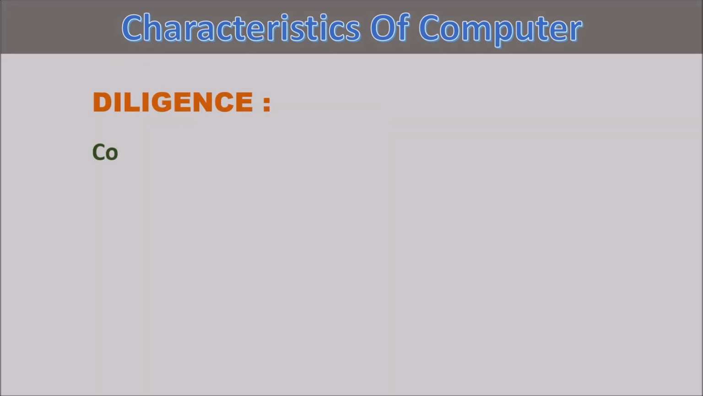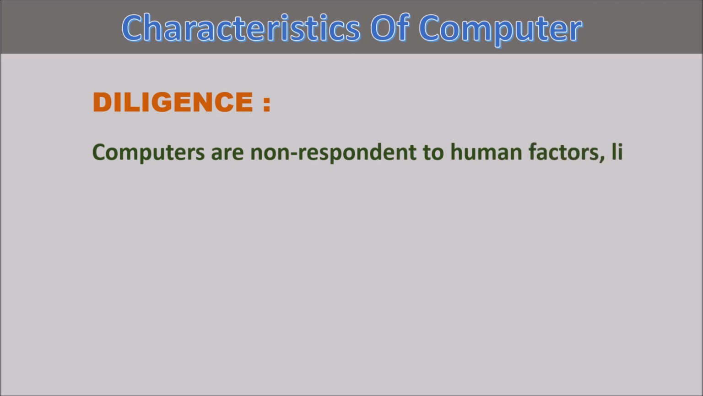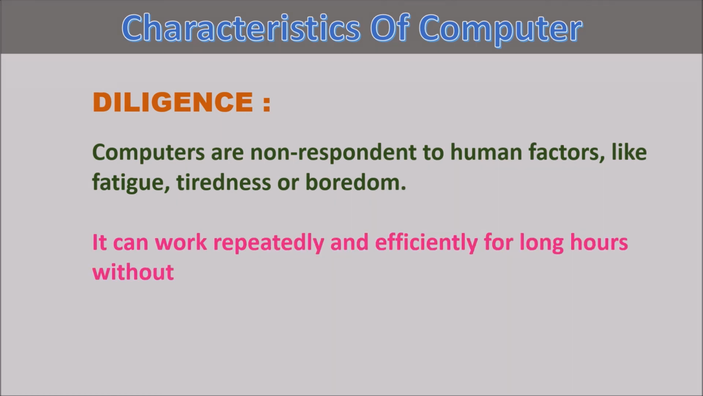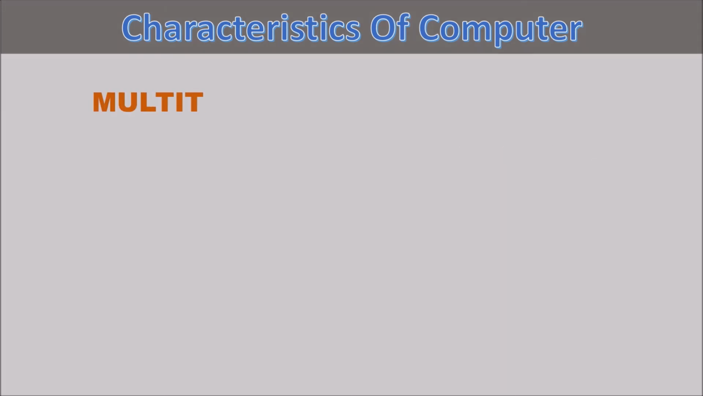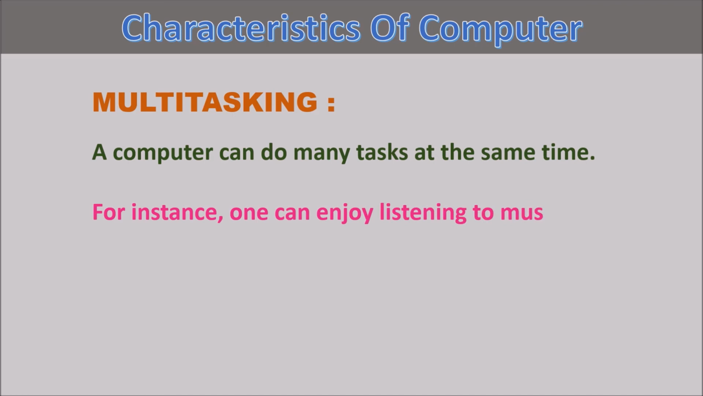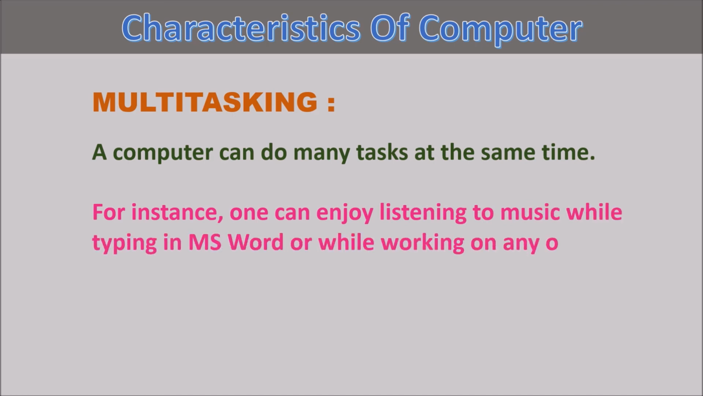Diligence. Computers are not responsive to human factors like fatigue, tiredness, or boredom. It can work repeatedly and efficiently for long hours without taking rest. Multitasking. A computer can do many tasks at the same time. For instance, one can enjoy listening to music while typing in MS Word or while working on any other package.